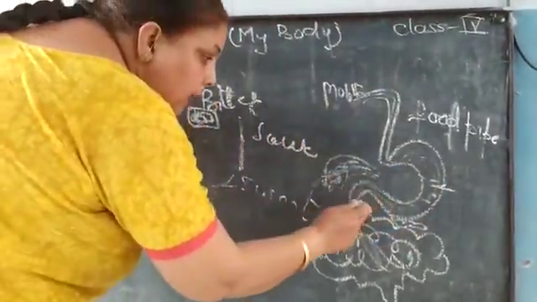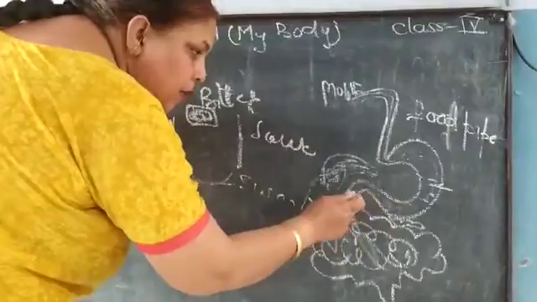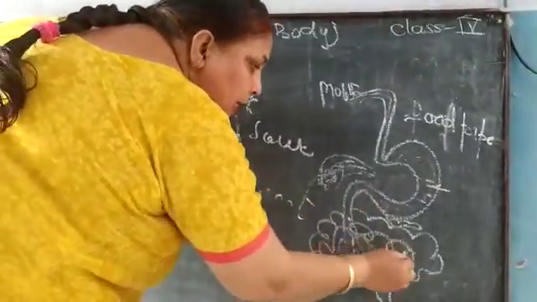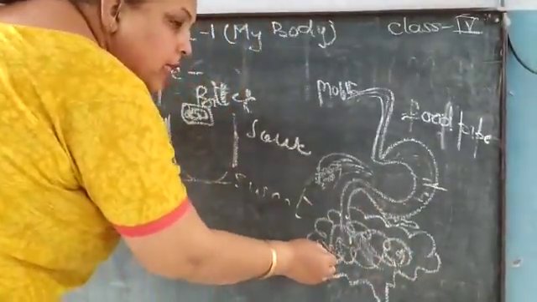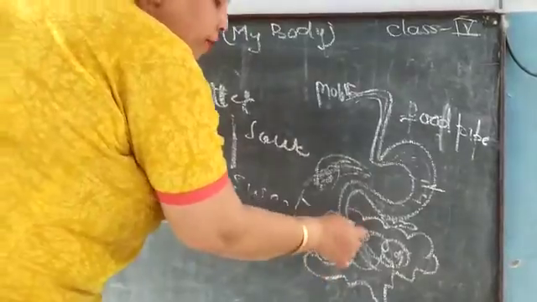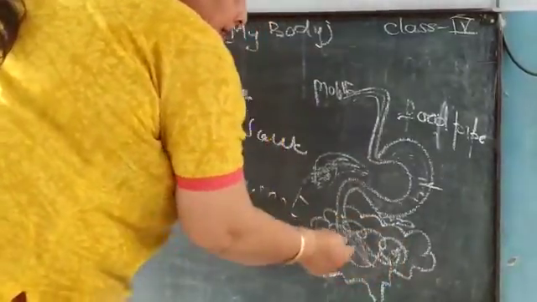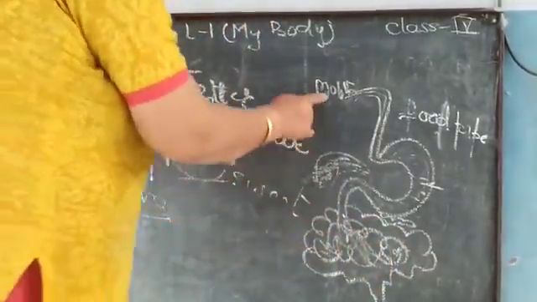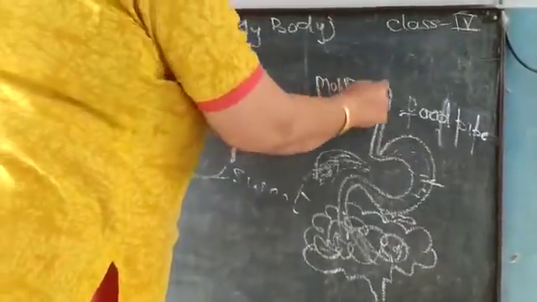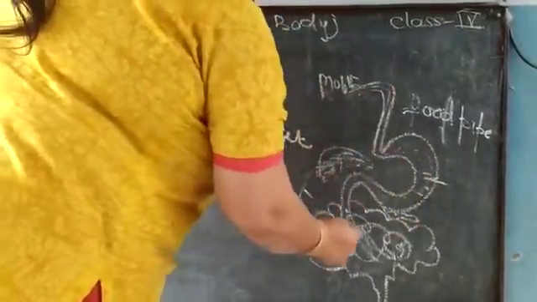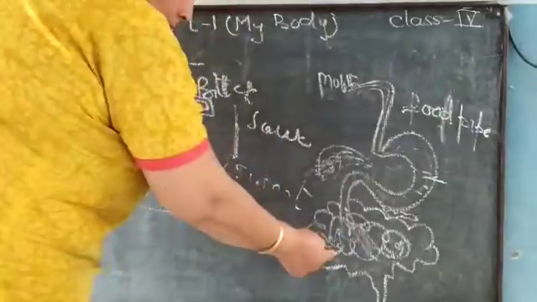From the stomach, this semi-digested food comes into the intestine known as the small intestine, where it completely gets digested. So the process of digestion starts from the mouth and gets completed in the small intestine.